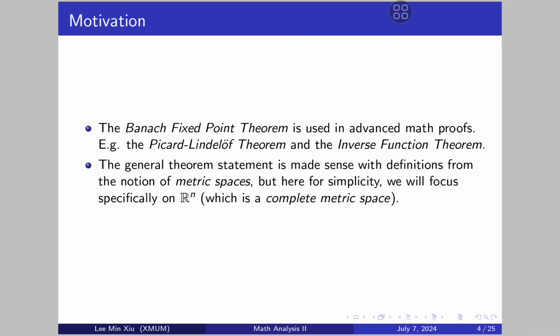Note that for metric spaces, completeness is a property which states that every Cauchy sequence in the metric space will converge. And therefore, for Rn, which is a complete space, we know that every Cauchy sequence in Rn will converge to some point.